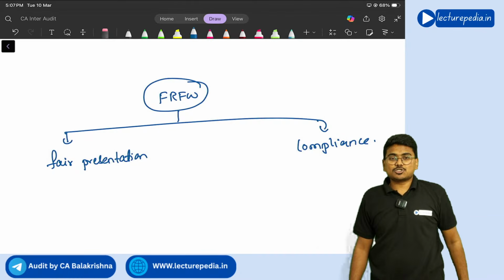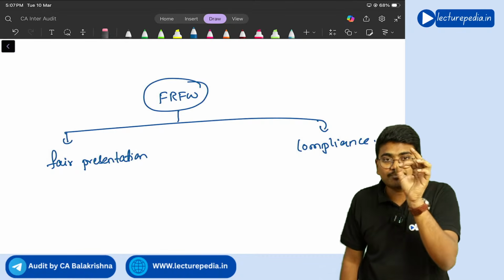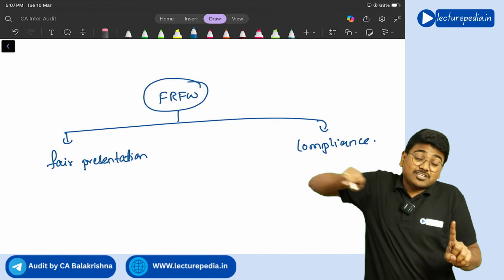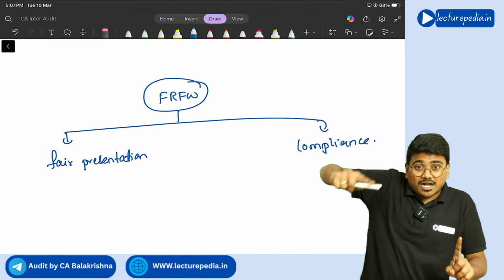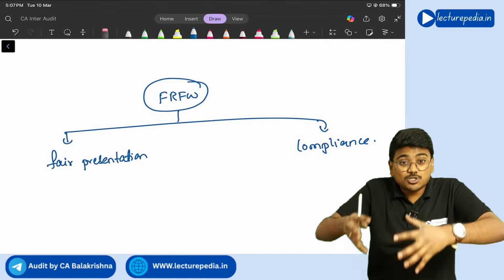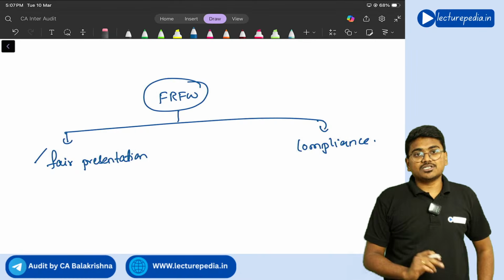What two situations should be allowed? The financial reporting framework should allow the management to deviate from the framework or to give additional disclosures than required by the framework in order to achieve more fair presentation. In such a situation, you will call it a fair presentation framework.